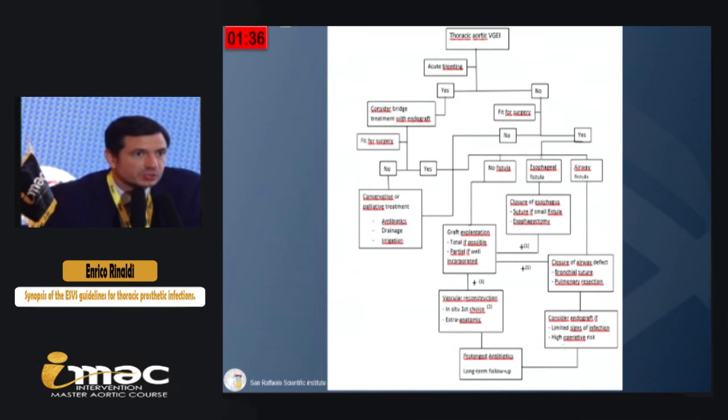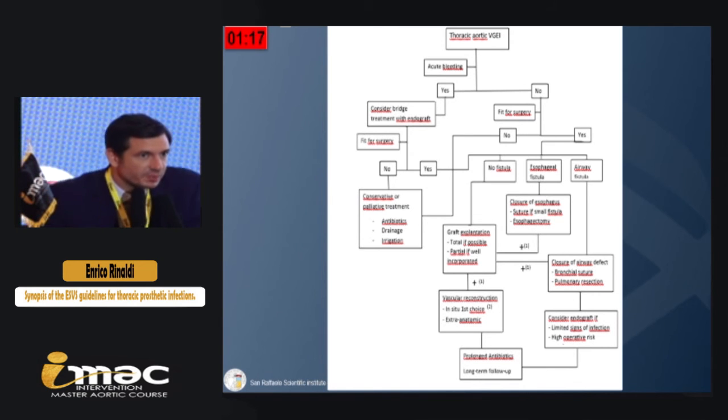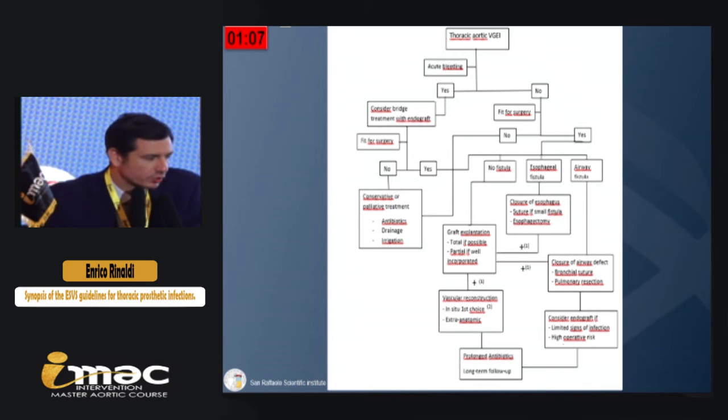Treatment of patients with aortic infection is complex, so the guideline proposes an algorithm. As you can see in this algorithm, a patient with infection who arrives with acute bleeding could be treated, on the left side of the algorithm, with the stent graft. Then, if this patient is unfit for surgery, he could be treated conservatively with antibiotics, drainage, and irrigation. Stable patients unfit for surgery are also treated with